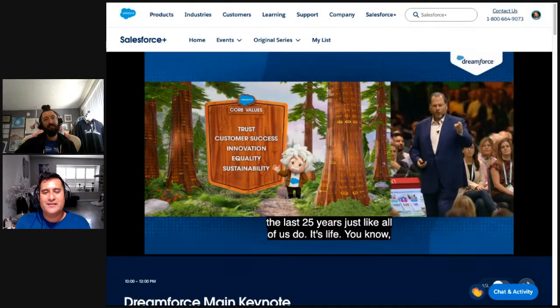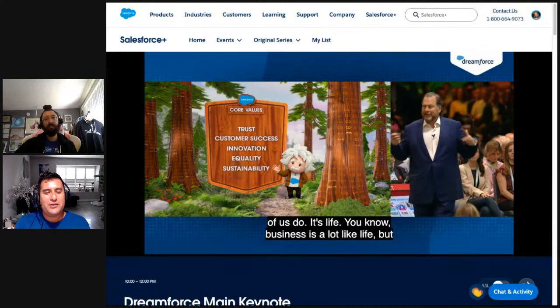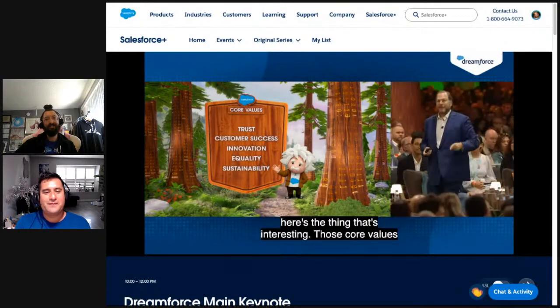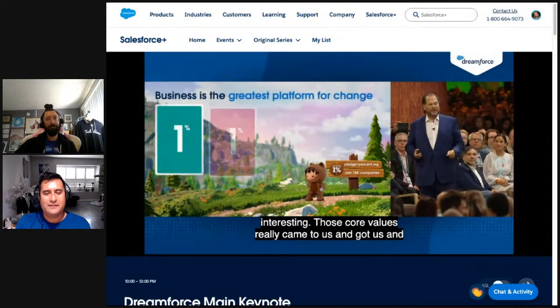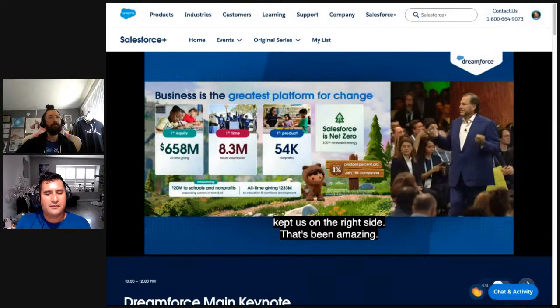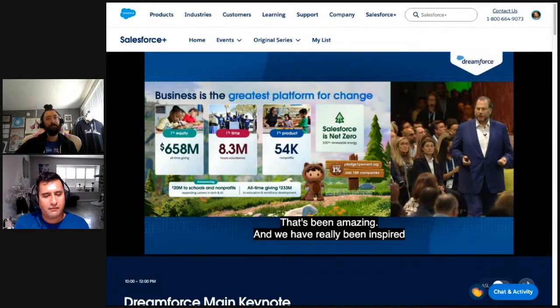In the digital world, those core values, so we might have a matrix really came to us over there. Trailblazer decided to put us on the right side. That's been amazing. And we have really been inspired to believe that business is the greatest platform for change.